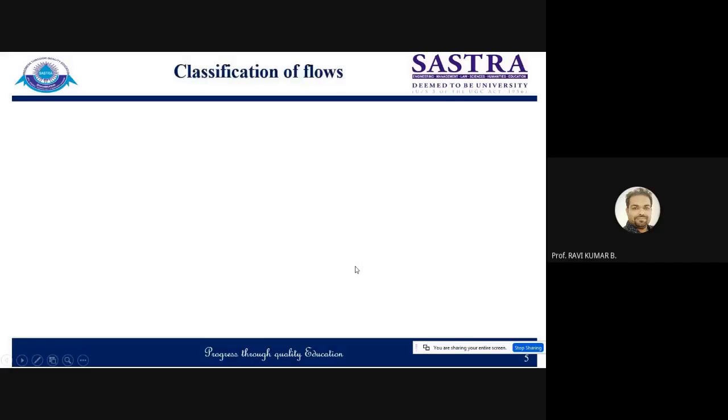Next, we come to the classification of flow. As I said, flow can be defined as the act of continuous deformation of fluid. Right now, we have to define how many types of flows there are. Types of flows can be classified based on the behavior of flow.